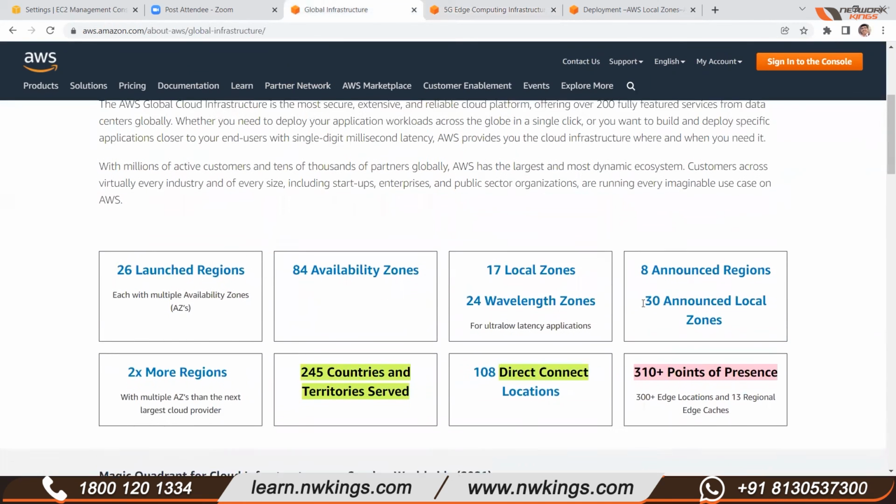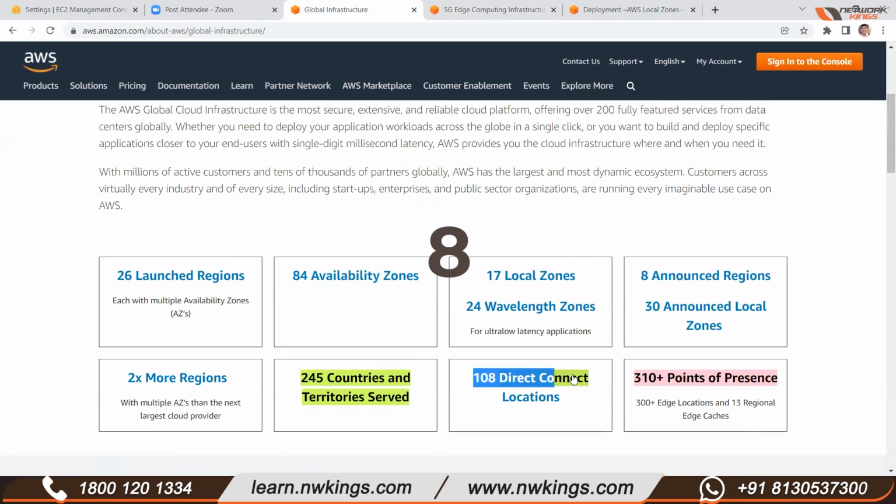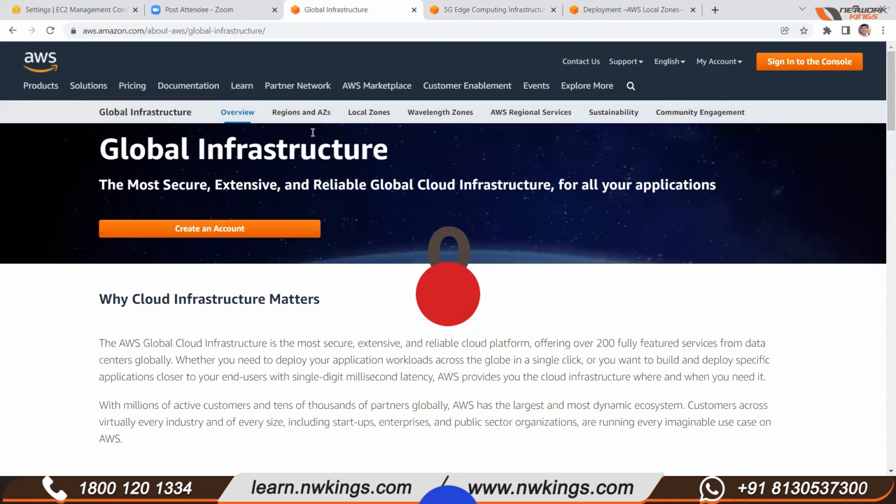Now, one more concept we have, like Direct Connect. What is Direct Connect? Direct Connect location. Yes, let me show you. Do we see Direct Connect?